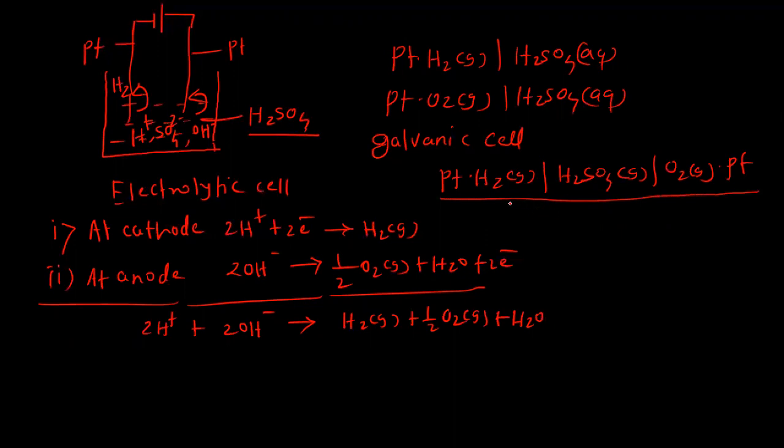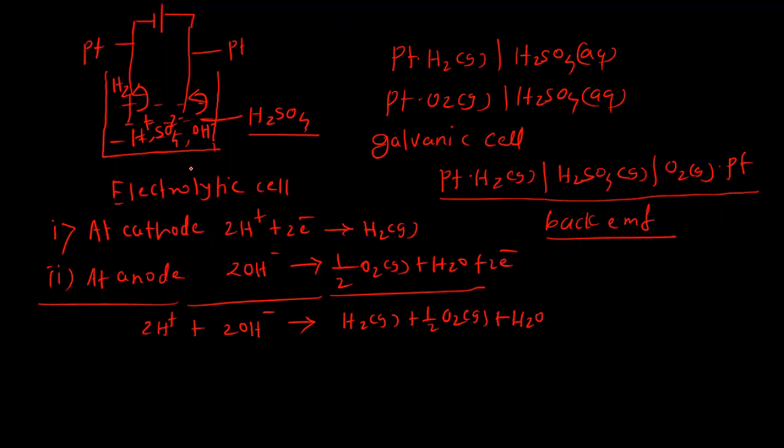and it produces the back EMF. This galvanic cell produces the electricity. It generates the EMF, and that EMF is called a back EMF. It means that during the electrolysis of sulfuric acid, there is a formation of such a galvanic cell, and the opposite process takes place.